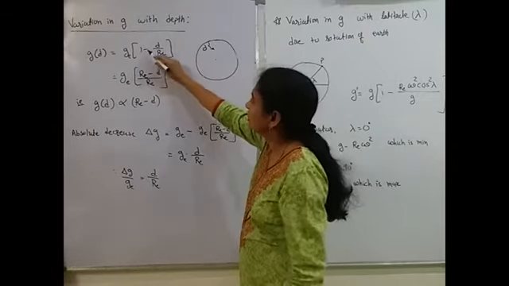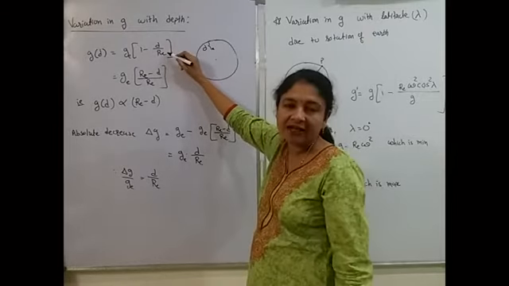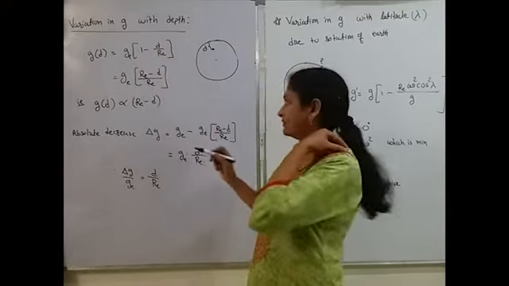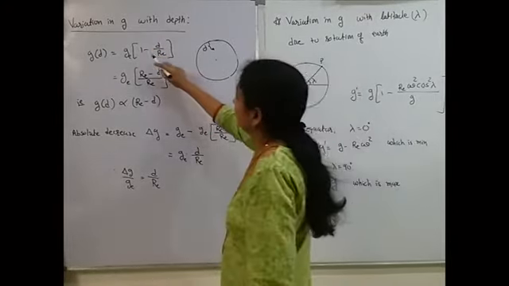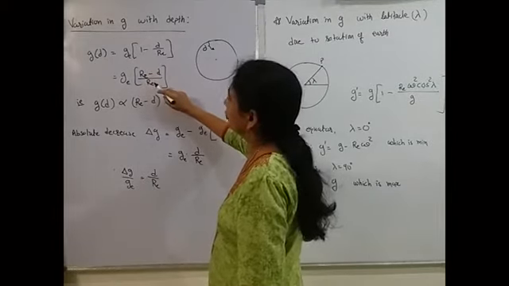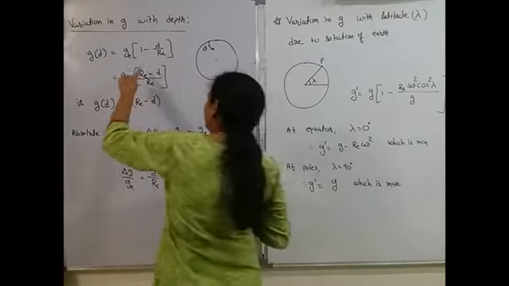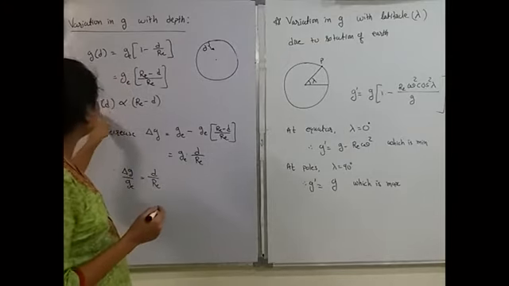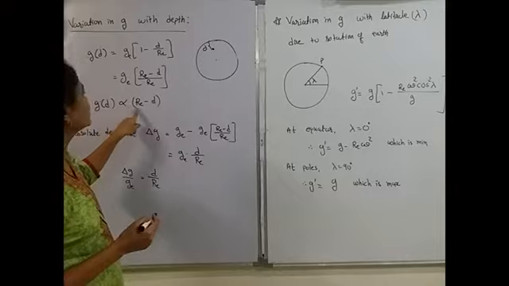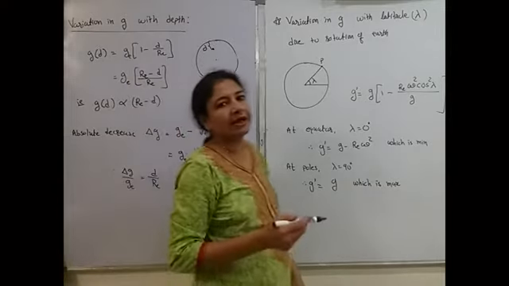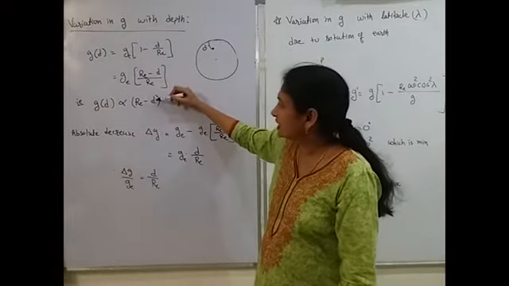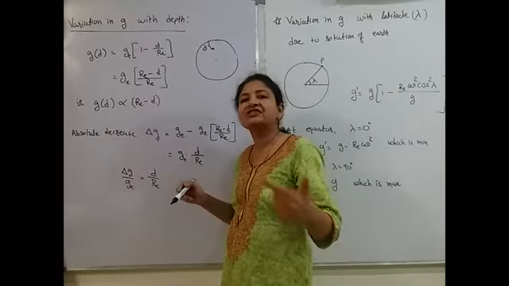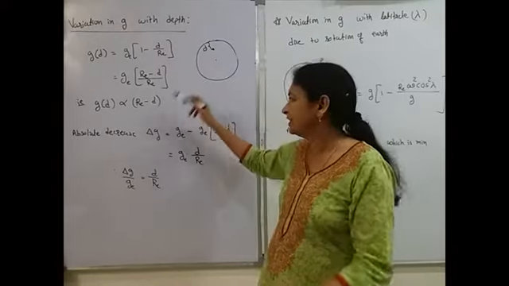So g_E into 1 minus d by R_E. Once again, R_E is the radius of Earth and g_E is the value of g on the surface of Earth. So we can say this is (R_E minus d) upon R_E. Here R_E is constant, g_E is constant. So I can say that the value of g at any depth is proportional to R_E minus d. As this depth increases, the value of g decreases. As d increases, the value of g decreases.